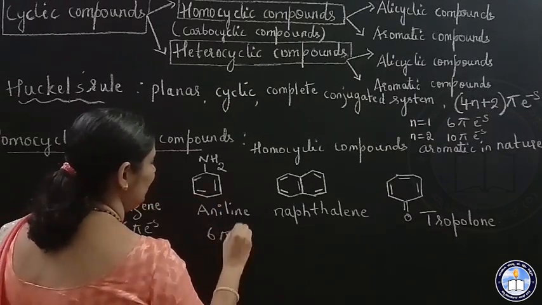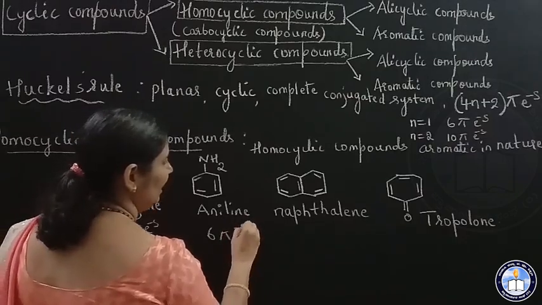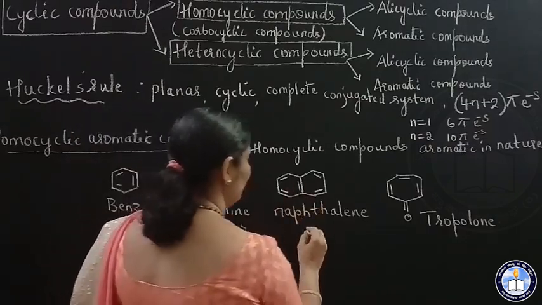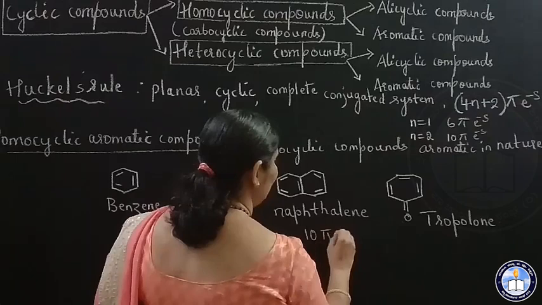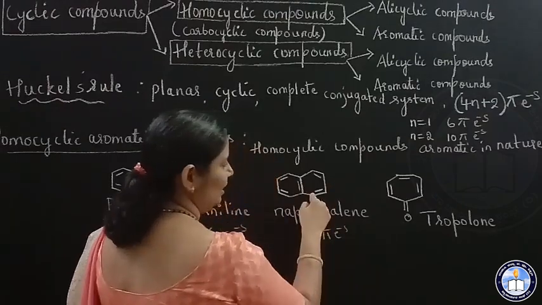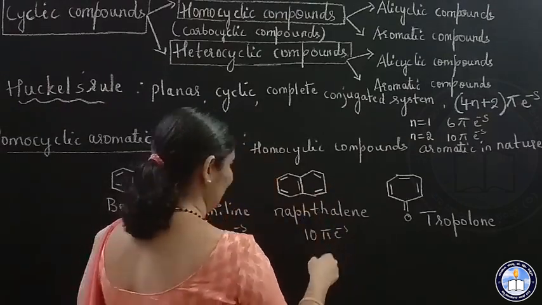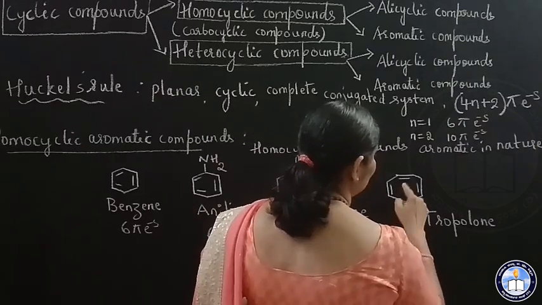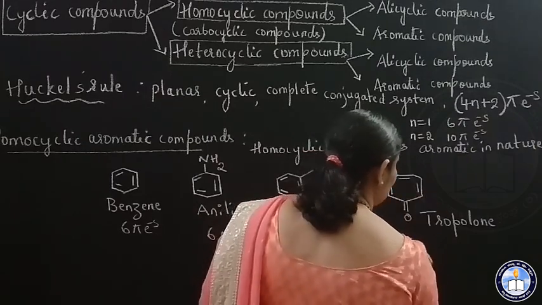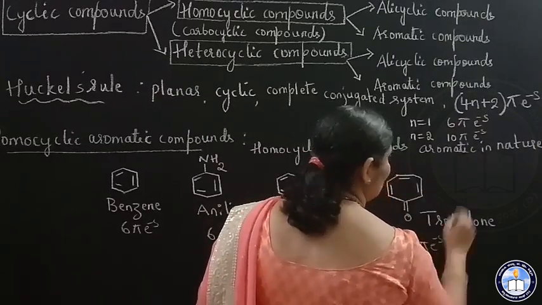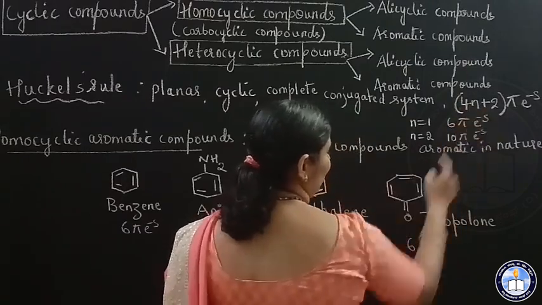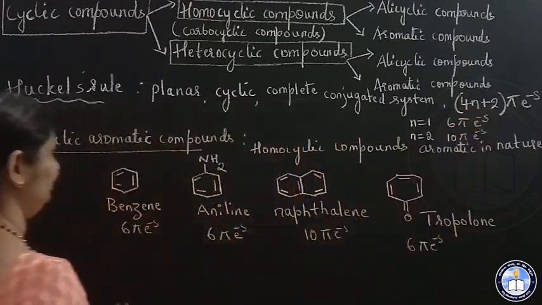Similarly here also in aniline, 6 pi electrons. Here 5 double bonds means 10 pi electrons. Here 3 double bonds means 6 pi electrons. So 4n plus 2 pi electrons is satisfied.